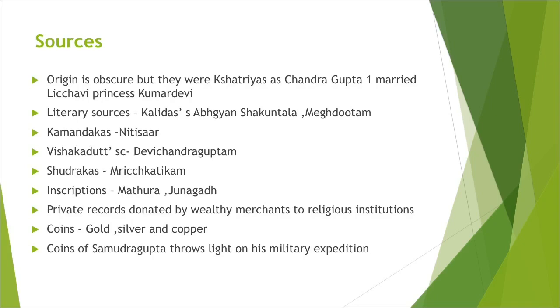Then there were various literary compositions in the period of the Guptas, that is why it is called the classical age. Kalidasa, Abhijnana Shakuntalam, Meghaduta, Kamandaka's Nitisara on statecraft, Vishakhadatta, a drama, Devi Chandraguptam, where it is said that the Shakas attacked Ramagupta, who was the brother of Vikramaditya or Chandragupta II, and he was the ruler.